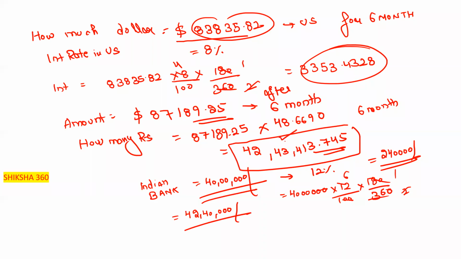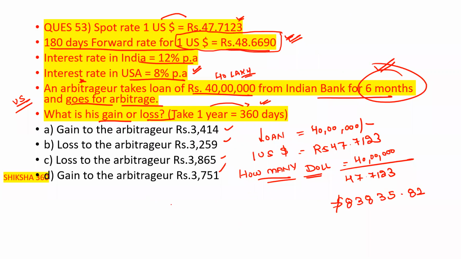And how much amount do they have in their hand? This one is 42,43,413 rupees. Clear. So now we will find that it is more than this. This is 42,40,000. This is 42,43,000. There is a benefit of 3,413 rupees. Clear. Approximately this one is the answer. Option number A is the answer, that is gain to the arbitrage of rupees 3,414.